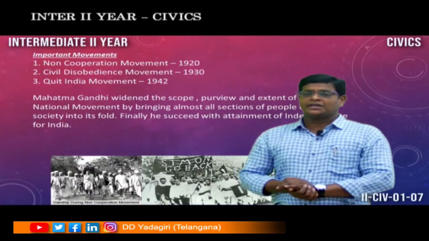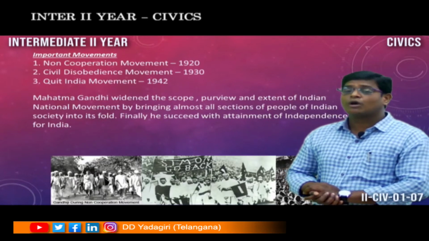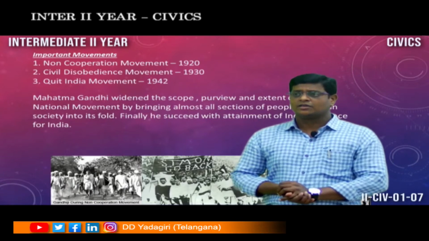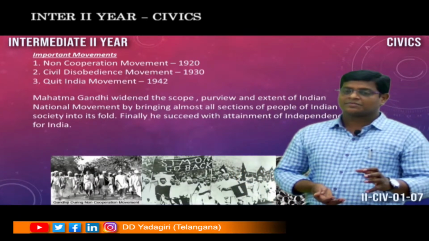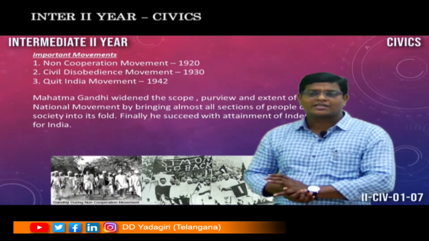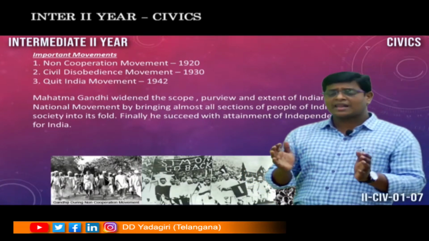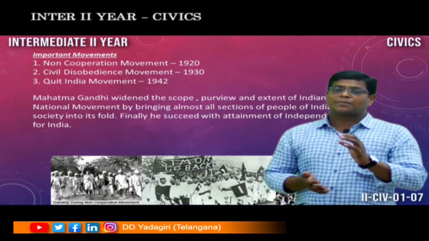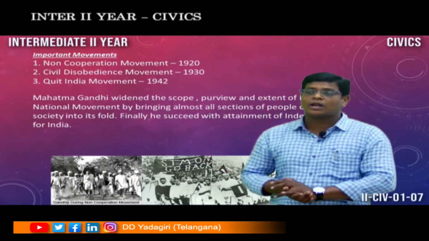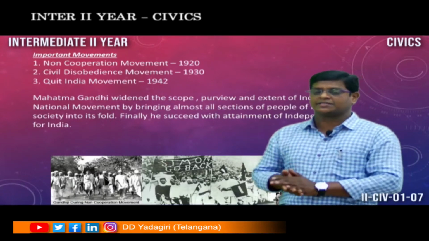During this situation, one incident took place, that was the Jallianwala Bagh tragedy, 1919. Based on the Rowlatt Act, Dr. Satyapal and Kitchlew were arrested in the Punjab province. Against their arrest, the people of Punjab belonging to Amritsar gathered at Jallianwala Bagh, a park which has one single gate.